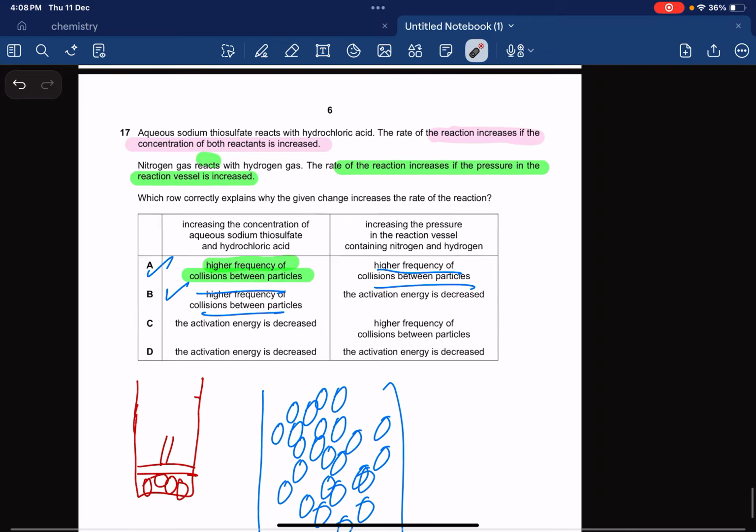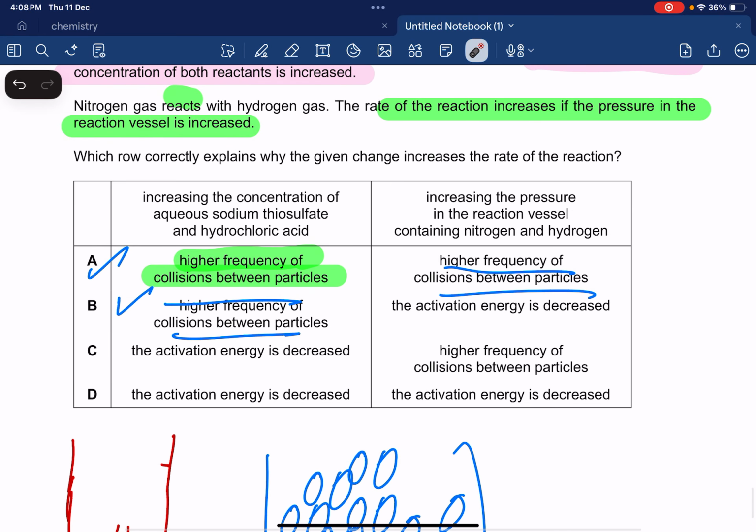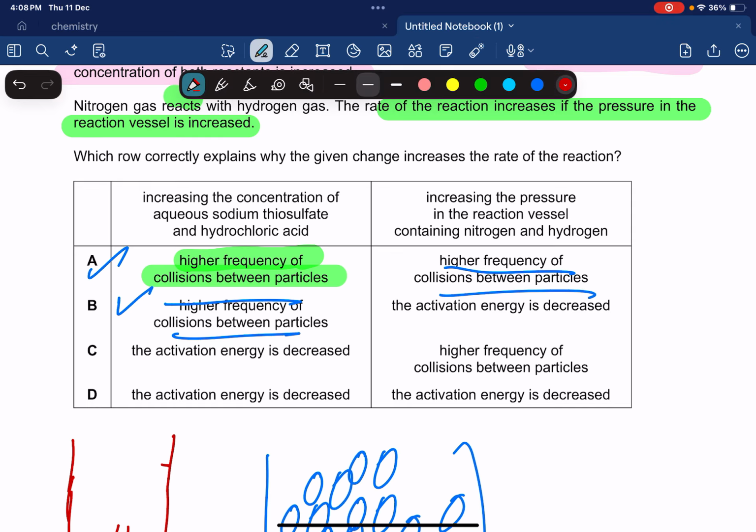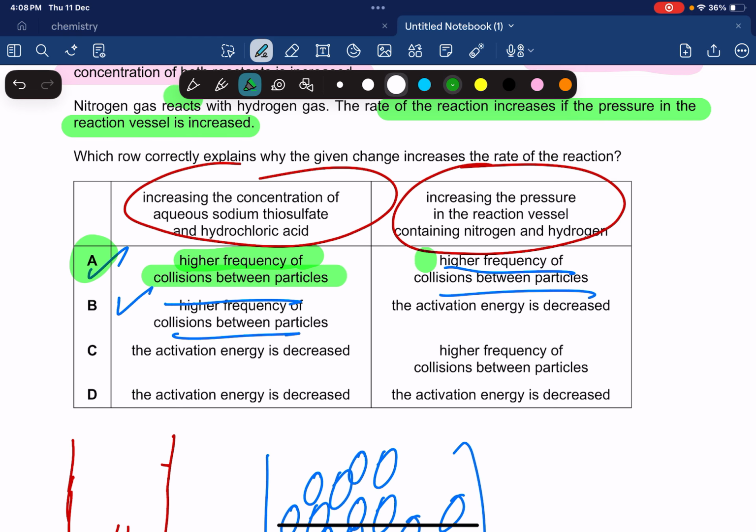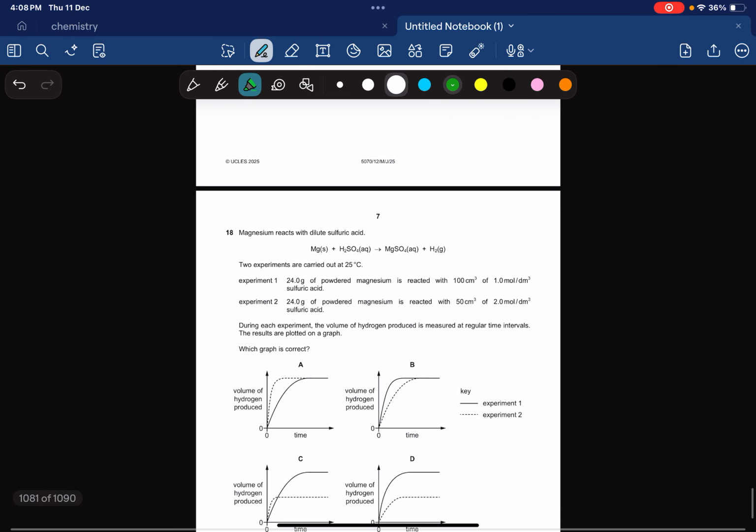The activation energy has nothing to do with pressure or concentration. Activation energy can only be changed by one thing, and that's a catalyst. So it's going to be option A, that the frequency of collision between the particles increases.